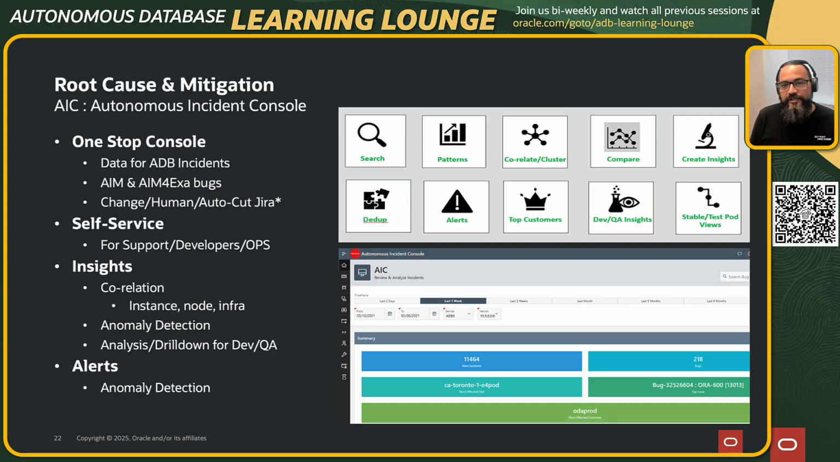So this is for self-service. The support engineer can come here and say, I have this customer who had this issue, or my customer is reporting an issue, or the ops engineer is saying, I'm seeing this failure.